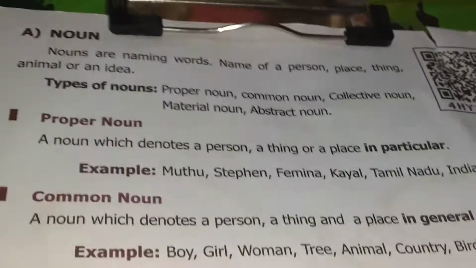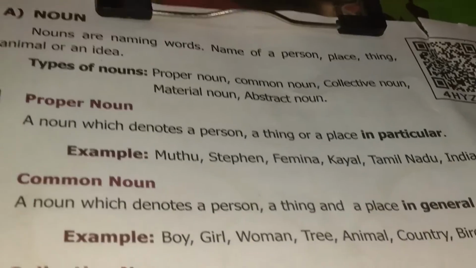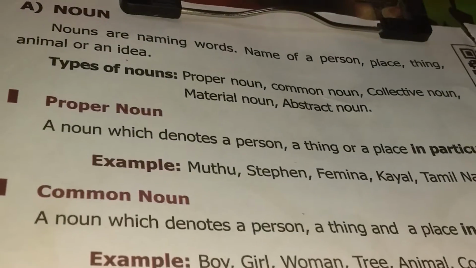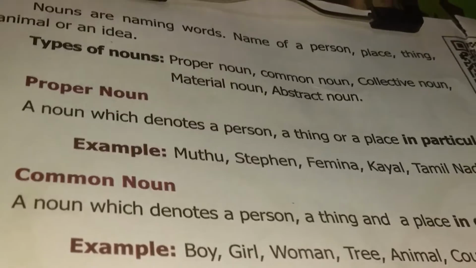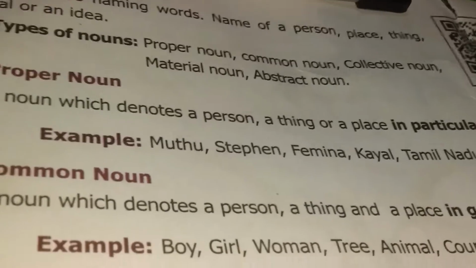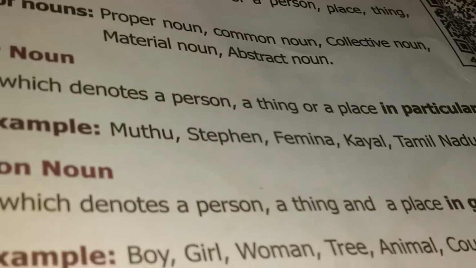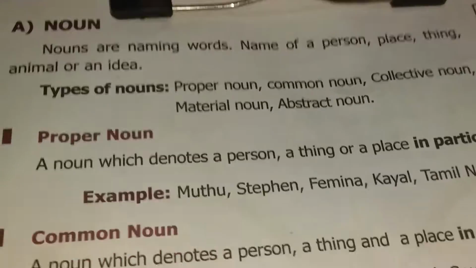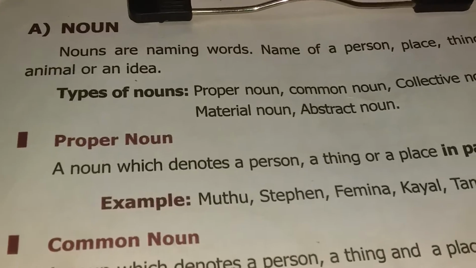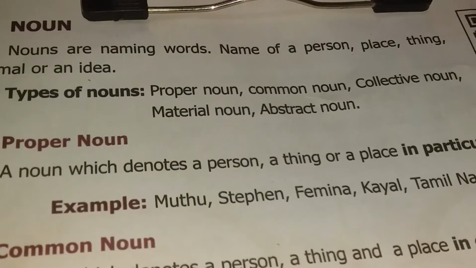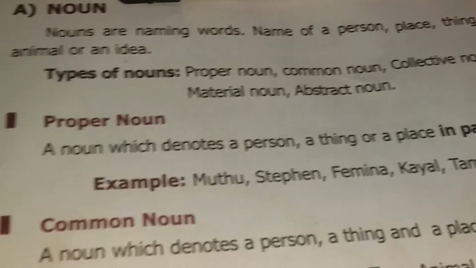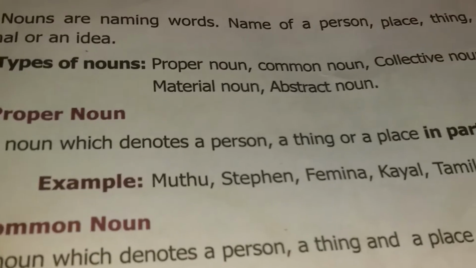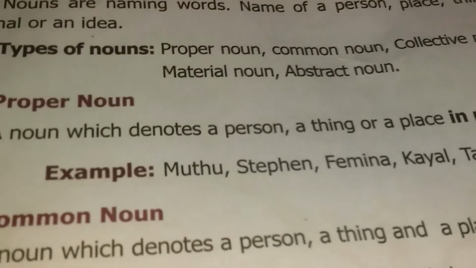Okay, come on, let's start. Noun. Nouns are naming words: the name of a person, place, thing, animal, or an idea. There are many types of nouns. There are 5 types of noun: proper noun, common noun, collective noun, material noun, and abstract noun. First, let's see what a noun is. Nouns are nothing but naming words. It is the name of a person, or it may be a place or thing or animal, an idea, feelings, anything. And the types of nouns are proper noun, common noun, collective noun, material noun, and abstract noun.